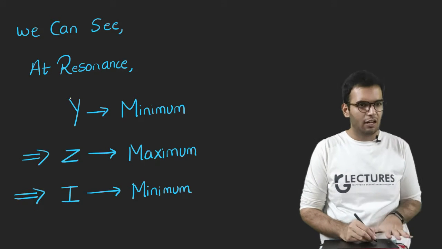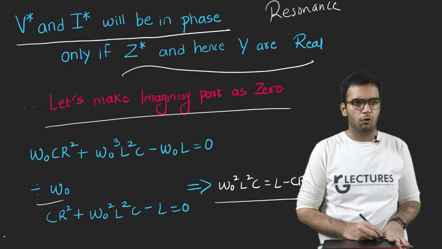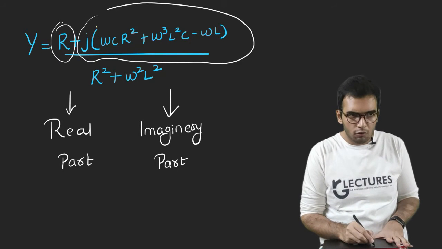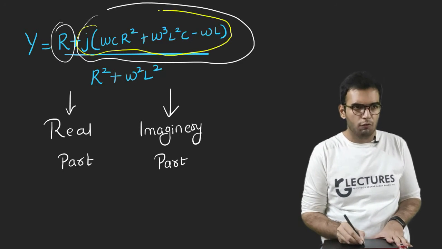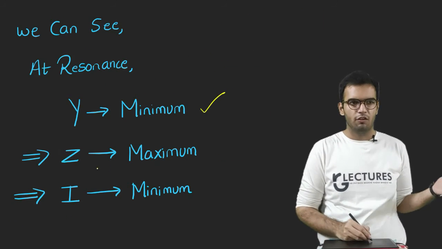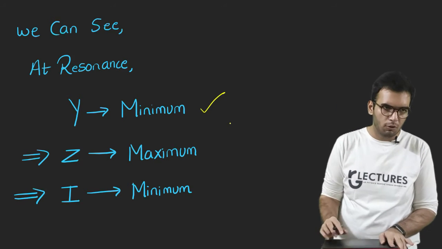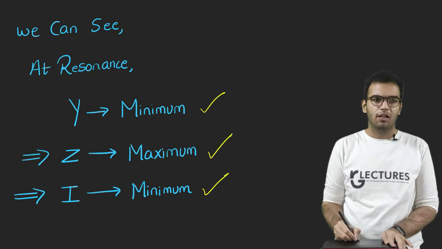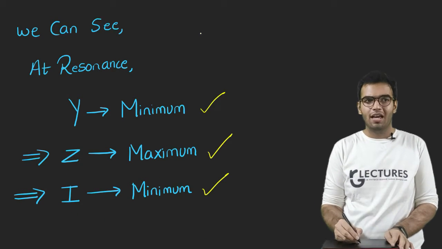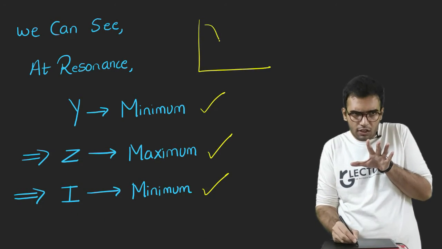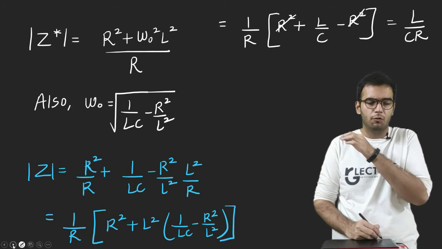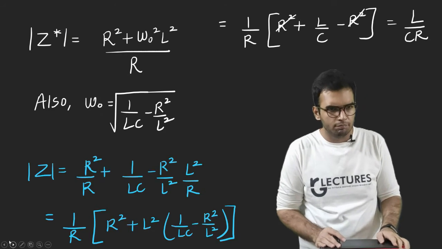So we can see at resonance Y becomes minimum. What is Y? Y is this quantity. So at resonance this whole bracket becomes 0, so nothing is getting added. So Y becomes minimum. If Y is minimum, Z will be maximum, because it is its reciprocal. If the opposition is maximum, the current will be minimum. So in parallel resonance, at a particular frequency the current becomes minimum. You are changing the knob, and at a particular frequency the current becomes minimum.